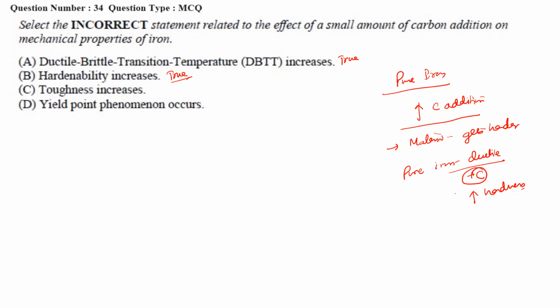If you see, toughness increases. Now, as we increase the hardness of a material, we know that the toughness decreases. So this will be the false statement. And let us see option D also: yield point phenomenon occurs. Yeah, we know that a carbon steel which contains a low amount of carbon shows the yield point phenomenon.